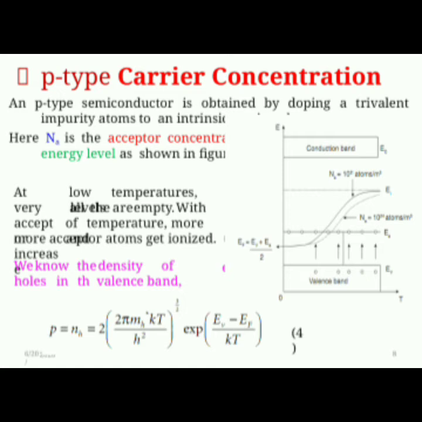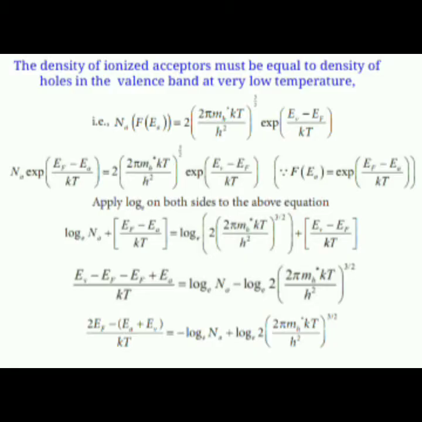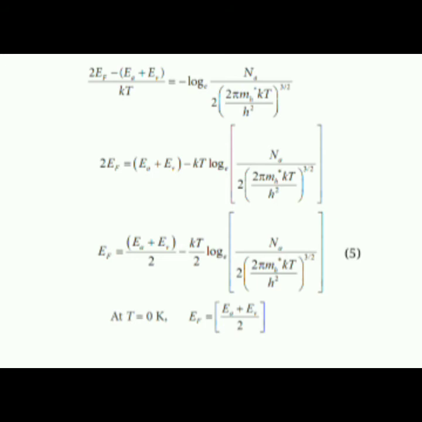P-type carrier concentration. Here, Na is the acceptor concentration and Ea is the acceptor energy level as shown in the figure. The density of holes is given by p is equal to Nh is equal to 2 into (2π mh* kT by h²) whole power 3/2 into exponential of (Ev minus Ef) by kT. So the density is given by the following simplification, and at T is equal to 0 Kelvin, Ef is equal to (Ea plus Ev) by 2.